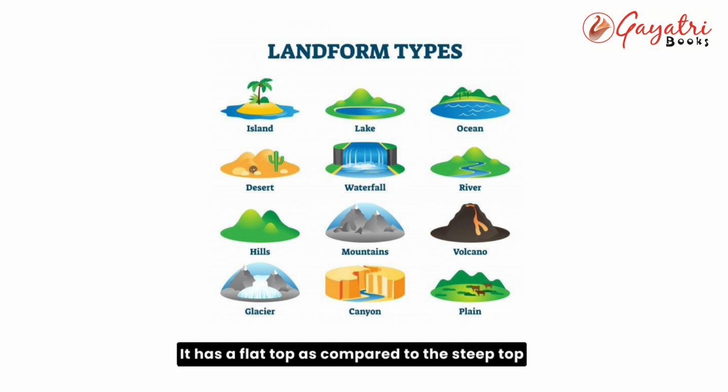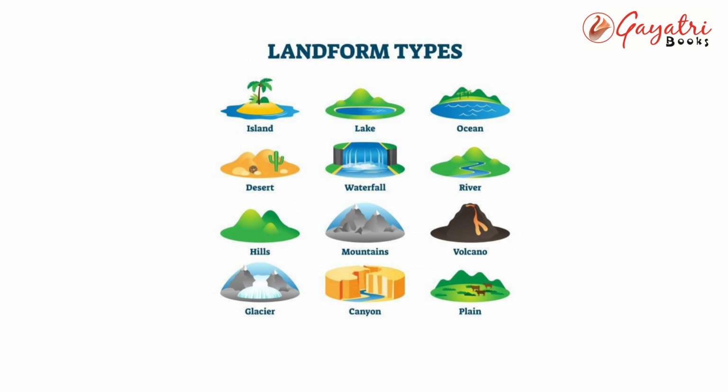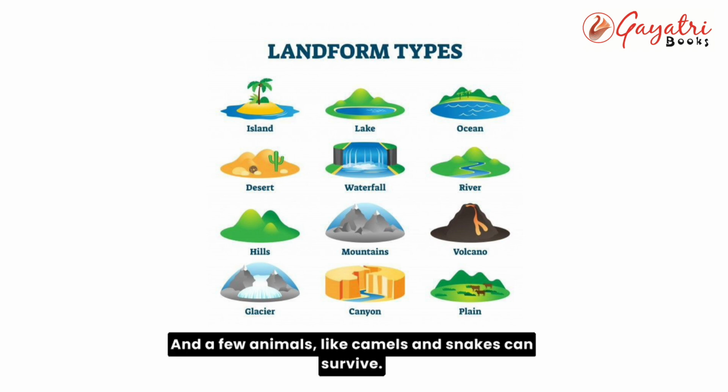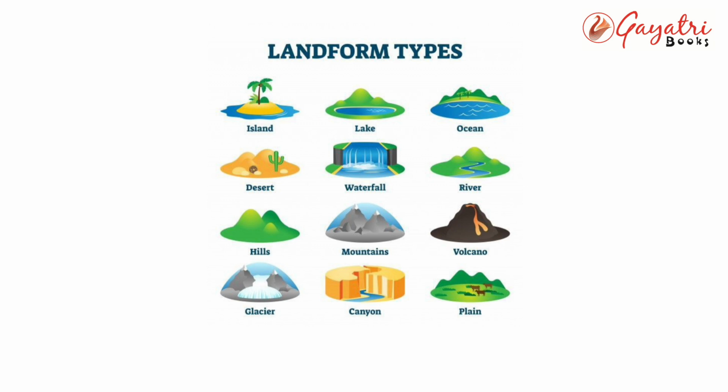It has a flat top as compared to the steep top of a mountain and resembles the shape of a table. Deserts. Deserts are hot and dry lands covered with sand. Deserts receive very little rainfall. Only a few plants can grow in the desert, and a few animals like camels and snakes can survive.